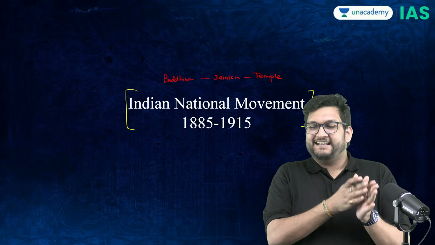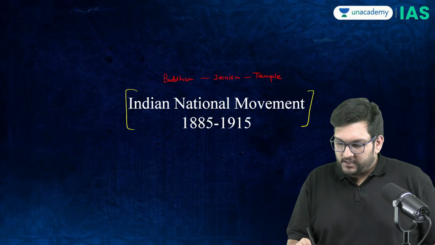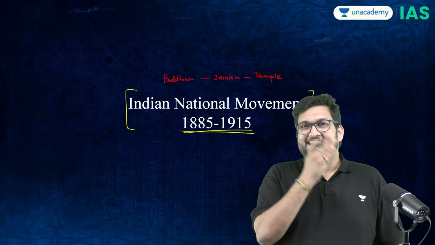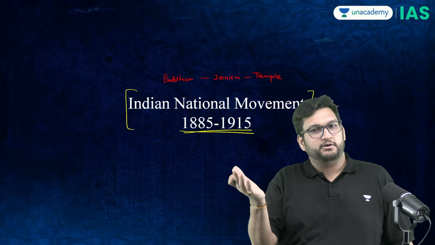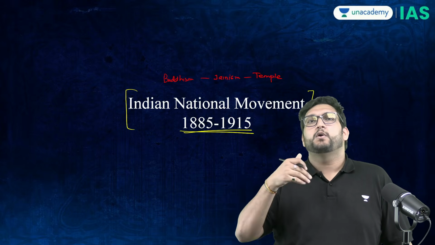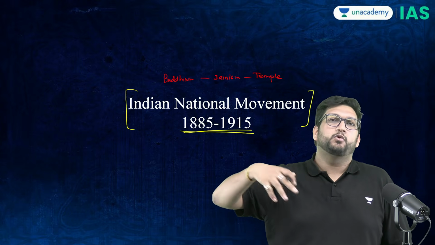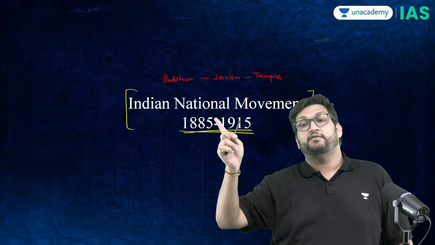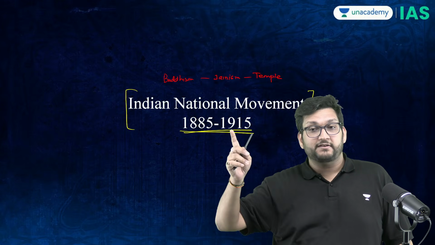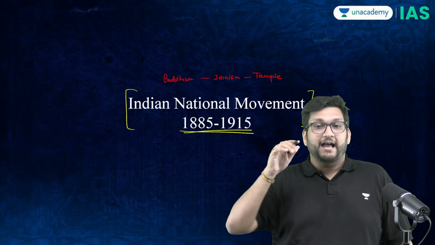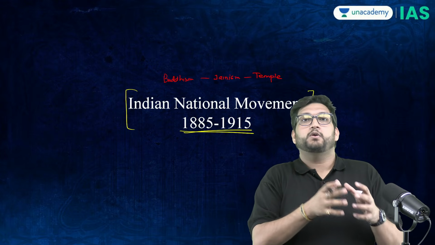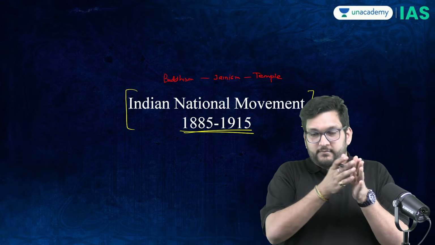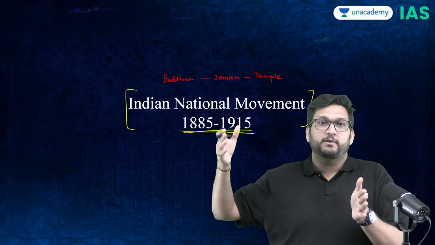Today is 1885 to 1915, which basically is early nationalism as it is called. Then there's 1915 to 40 or 42, which is the Gandhian phase with, you can say, Gandhi, Bose, and the Second World War in the end part of it. And then the last phase, 42 to 47, which is called popular nationalism. In the same way, we are going to cover it, maybe not in three, but four parts, because from 15 to 42, it will become very big.